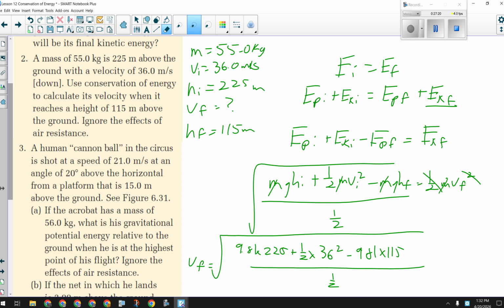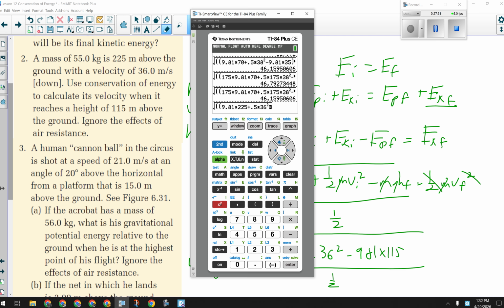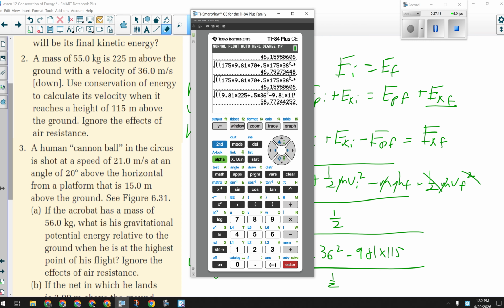So they'll be going, we have 3 significant digits, 58.8 meters per second.